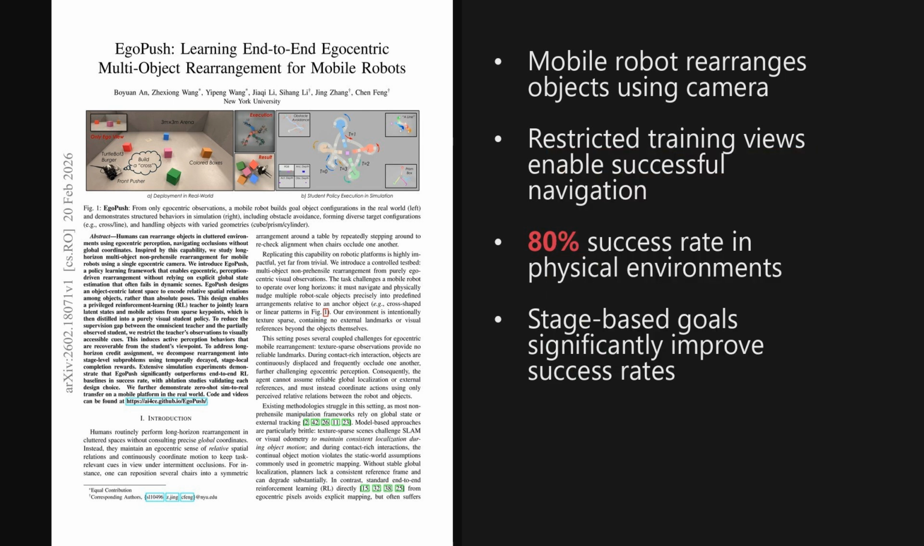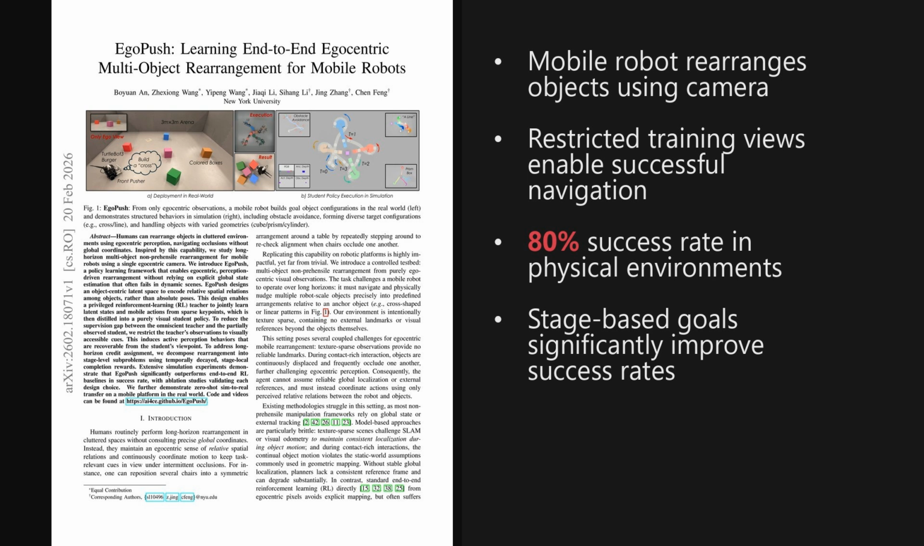I'm Alex. Today, we're looking at a paper from the Hugging Face trending list published on February 20th, 2026, just 4 days ago. It introduces a framework called EgoPush, which enables mobile robots to rearrange complex objects using only their own camera view, achieving an 80% success rate in the real world without relying on global maps. The paper is titled EgoPush, Learning End-to-End Egocentric Multi-Object Rearrangement for Mobile Robots.